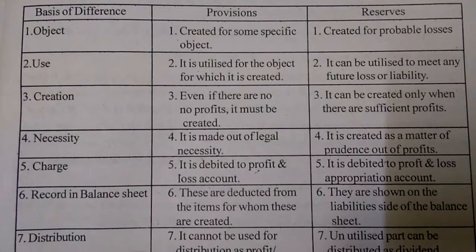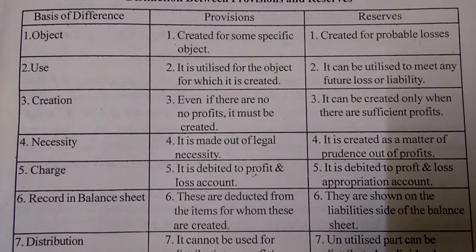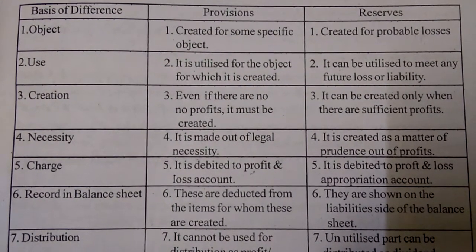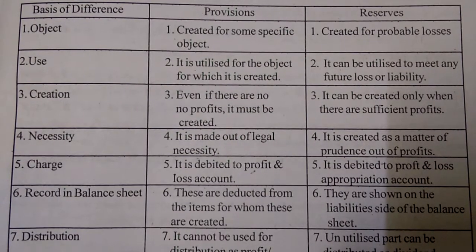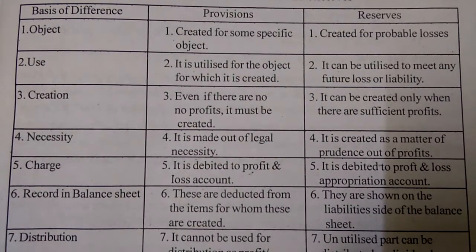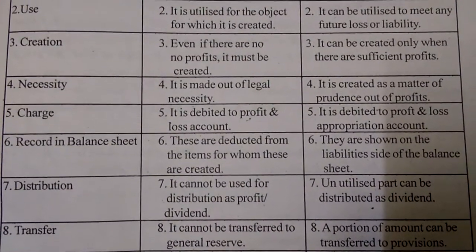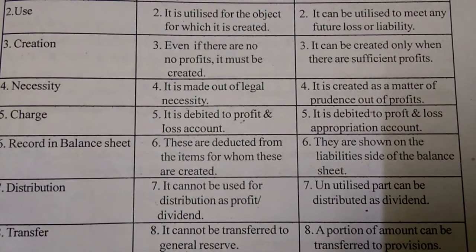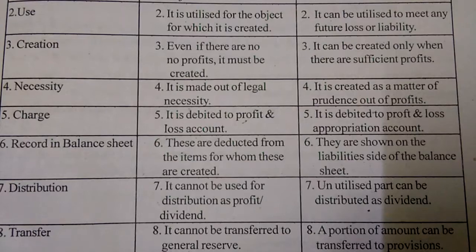Second one is use. Provisions are utilized only for the object for which they are created. Reserves can be utilized to meet any future loss or liability. Third one is creation. From the provisions point of view, even if there are no profits, it must be created.